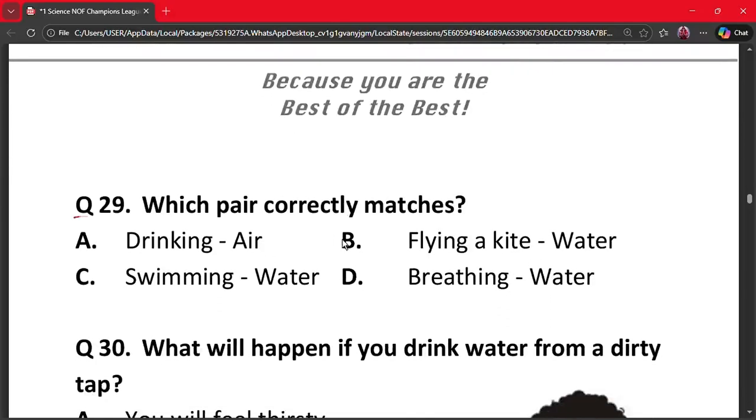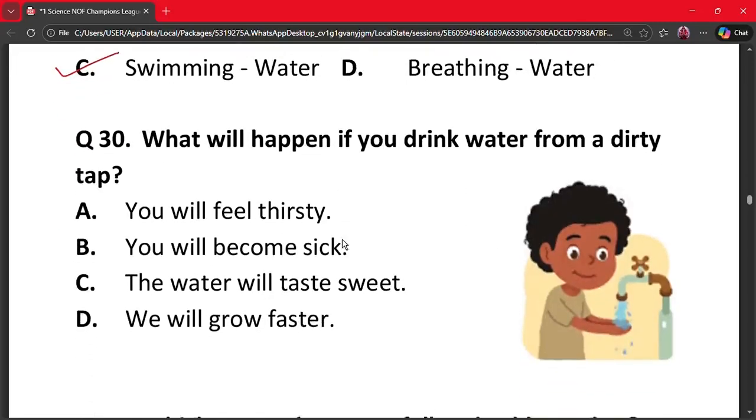Question number 29. Which pair correctly matches? A. Drinking, air. B. Flying a kite, water. C. Swimming, water. And D. Breathing, water. The correct answer is option C. It is correctly matched. Swimming requires water. Drinking requires water and breathing requires air. Hence, A, B and D are incorrect matches and C is the correct match.